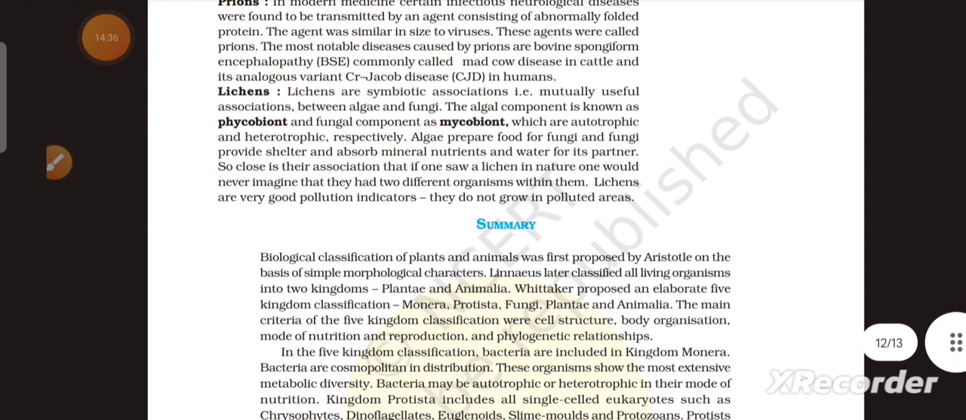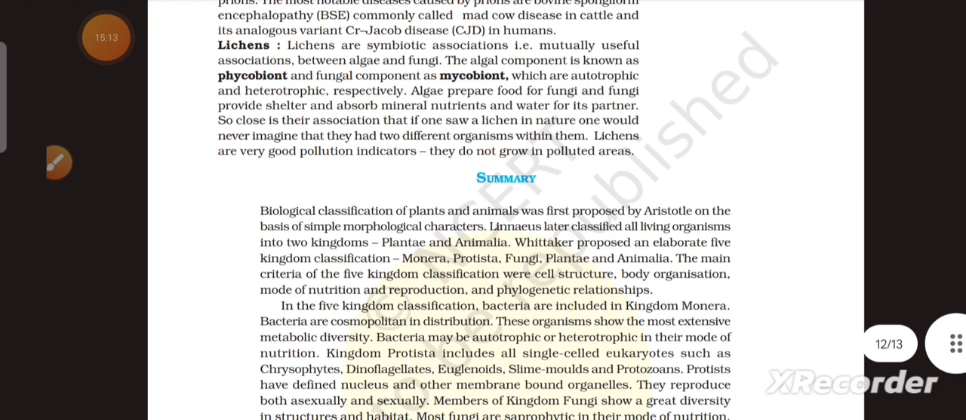Lichens. Lichens are symbiotic associations, that is mutually useful associations between algae and fungi. The algal component is known as phycobiont, and the fungal component as mycobiont, which are autotrophic and heterotrophic respectively. Algae prepare food for fungi, and fungi provide shelter and absorb mineral nutrients and water for its partner. So close is the association that if one sees a lichen in nature, one would never imagine that there were two different organisms within it.